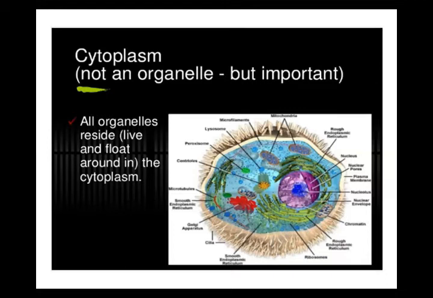This is the basic structure of the cell. It is not an organelle. It's a fluid, but very important. I have told you the basic structures: cell wall, cell membrane, nucleus, and cytoplasm. These are the main structures which are present in every type of cell.